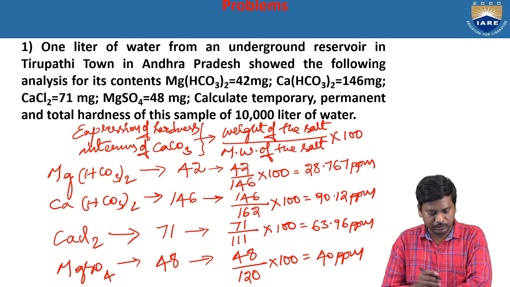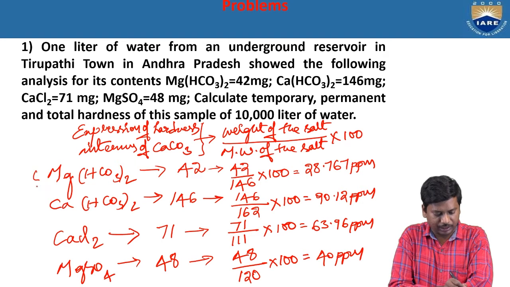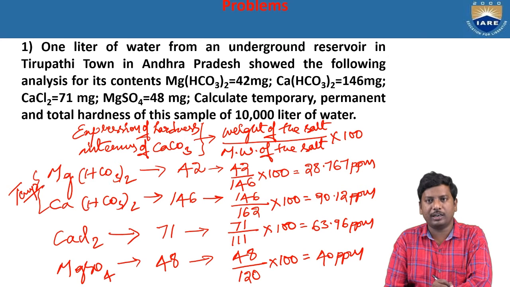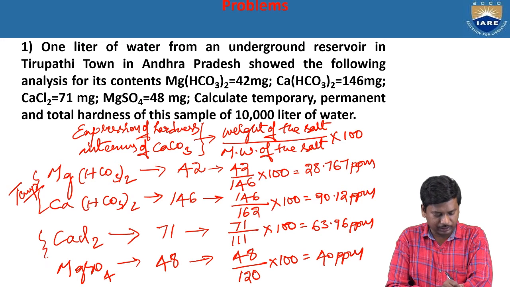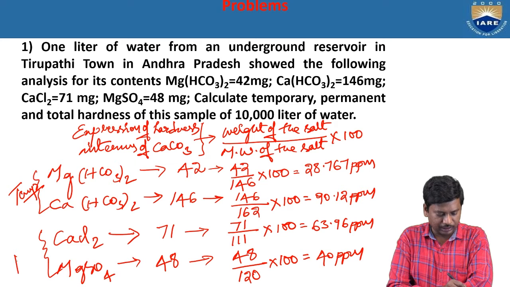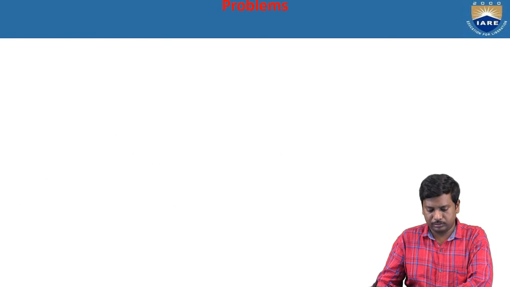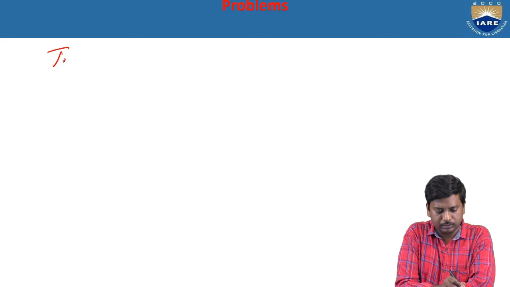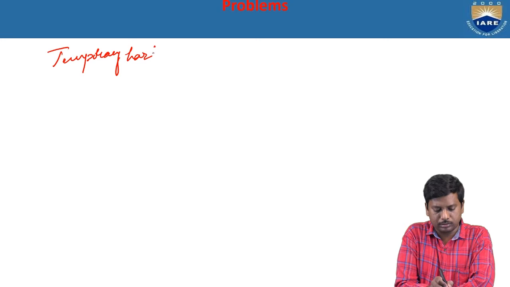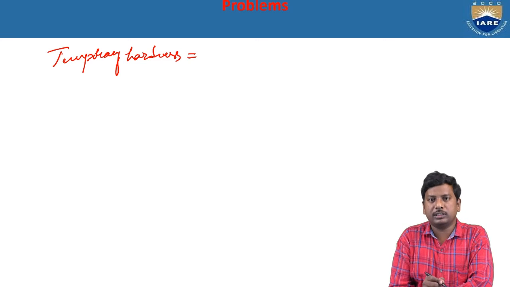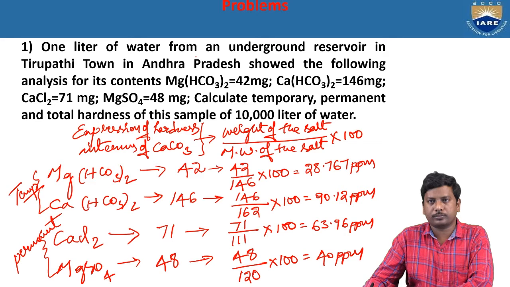Out of the 4 salts, magnesium bicarbonate and calcium bicarbonate cause the temporary hardness. And the remaining salts, calcium chloride and magnesium sulfate, cause the permanent hardness. Now let us see temporary hardness. As per the given problem, it is equal to magnesium bicarbonate plus calcium bicarbonate.